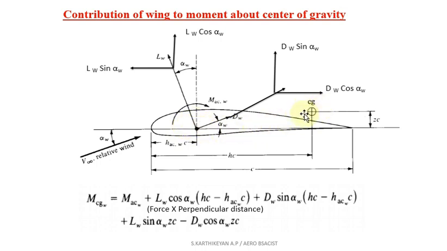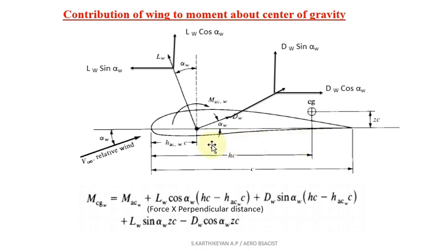We have the distance between the leading edge and the center of gravity, that is H C. Similarly, we have the distance between the leading edge and the aerodynamic center, that is H AC W C, but we don't have the distance between the center of gravity and the aerodynamic center.